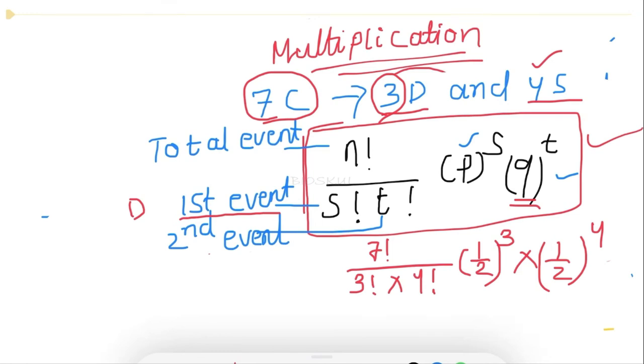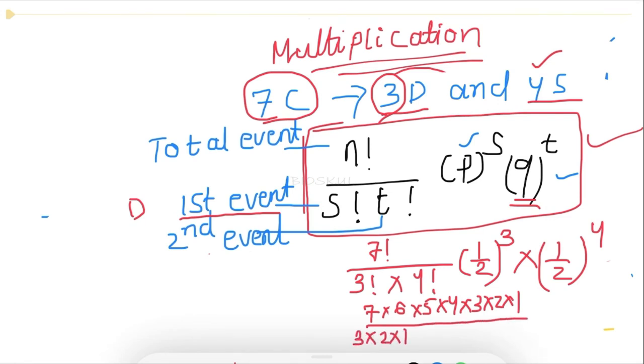Now we will solve it. 7 factorial means 7 multiplied by 6 multiplied by 5 multiplied by 4 multiplied by 3 multiplied by 2 multiplied by 1. Similarly, 3 factorial is 3 multiplied by 2 multiplied by 1, and 4 factorial is 4 multiplied by 3 multiplied by 2 multiplied by 1.